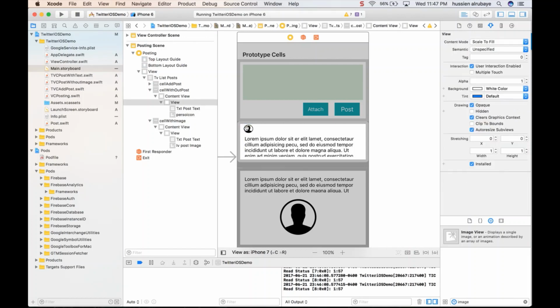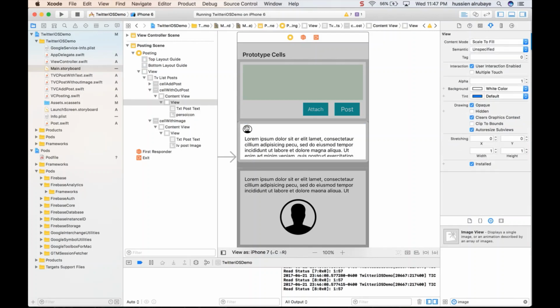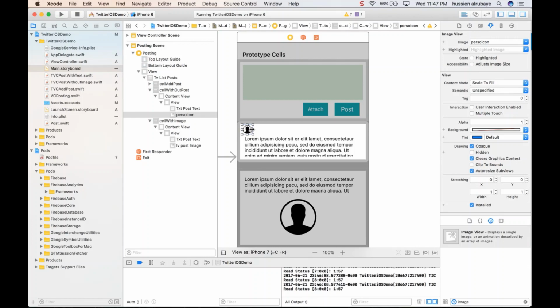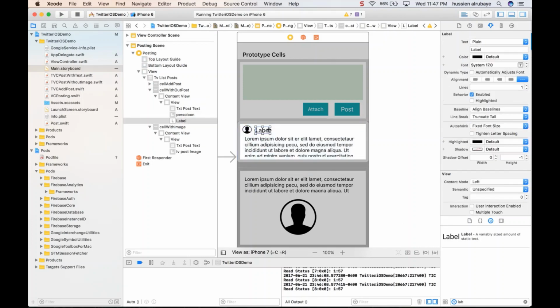So adding it here or here, adding it in any place that you believe matches. So here I add, for example, the person image, and I also need a label to show the name of that person, beside the image. So showing it this way will be cool, I think.